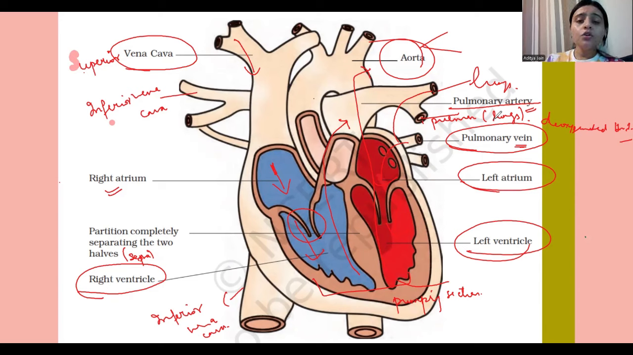Okay, so now I'm going to jot down the points: where the blood comes from, where it goes, and where it ends. Okay, let us see. So first, vena cava. First it is about the vena cava.